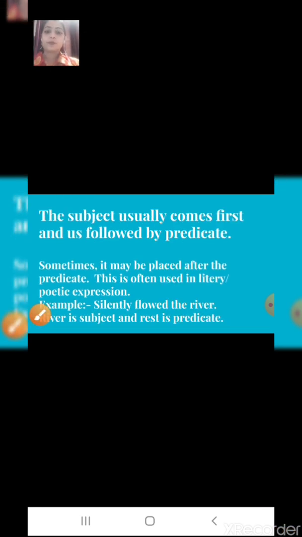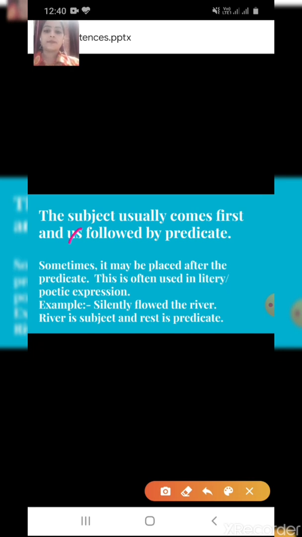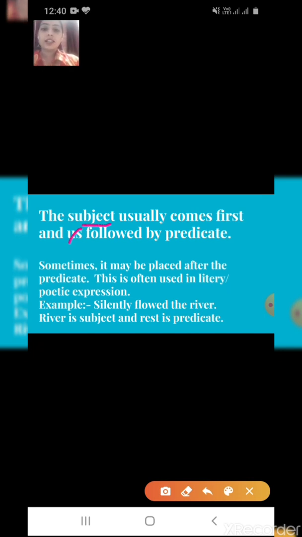Alright. Now, subjects usually come first and are followed by the predicate. Generally, subjects come first and are followed by the predicate. But sometimes the subject may be placed after the predicate, like in poetic expression, when we read a poem. Let's take an example.